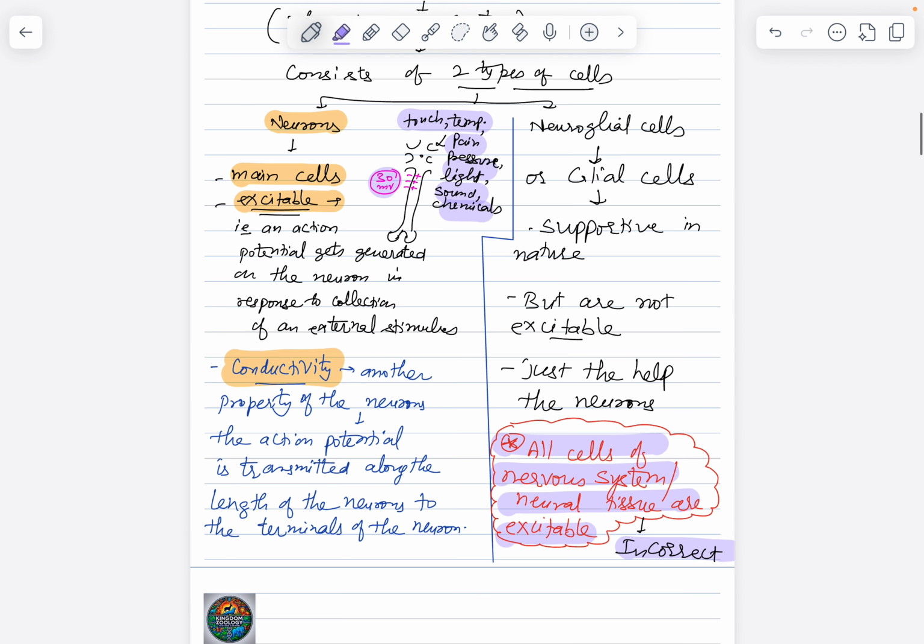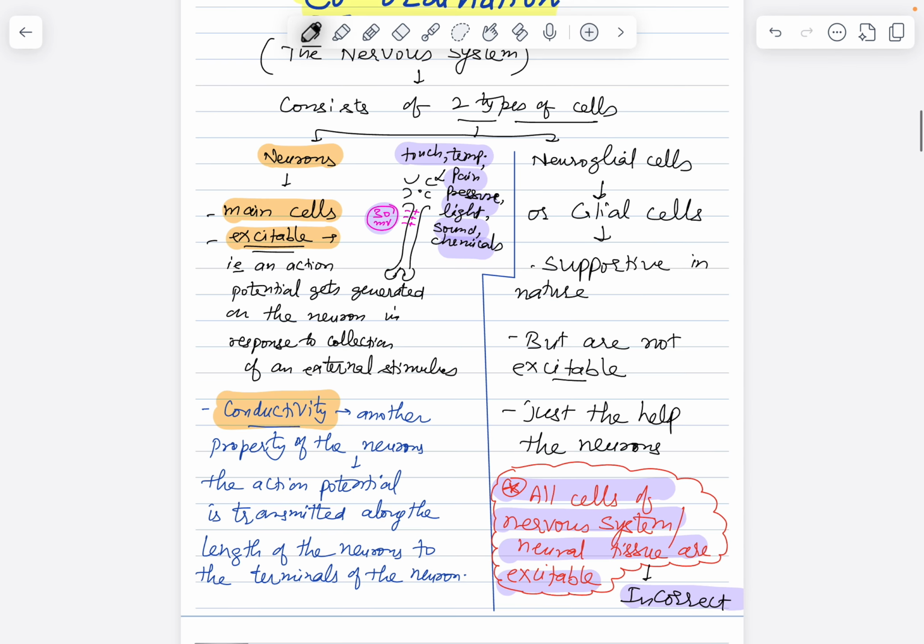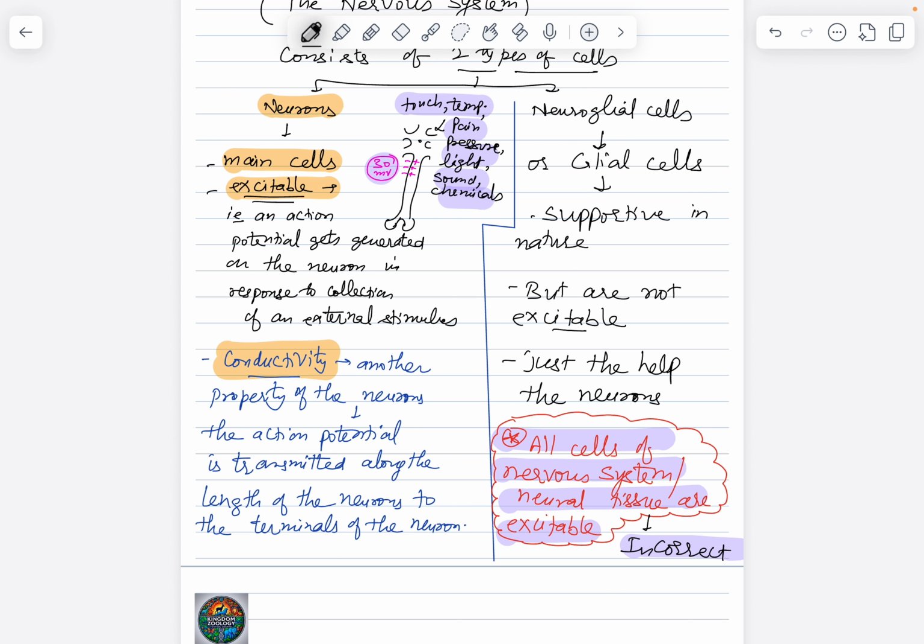Anyways, we'll come back to types of neuroglial cells and how they help the neurons in carrying out their functions. But before that, let's dive deeper into the detailed structure of a neuron. That will help us understand how all these external stimuli are received by a neuron, how the action potential is generated, and how it is transmitted.